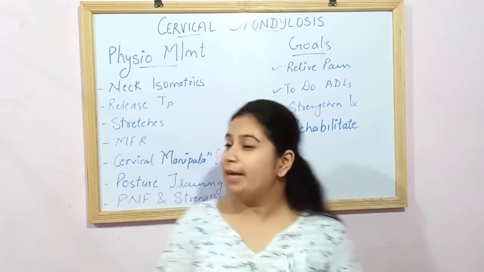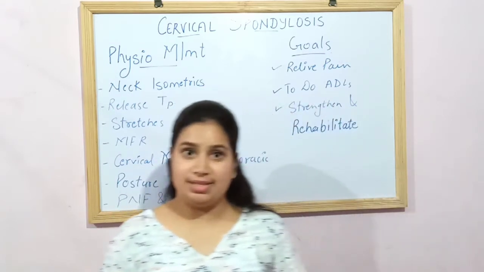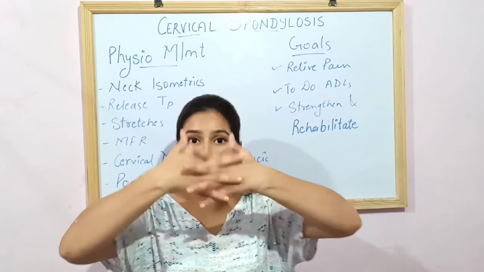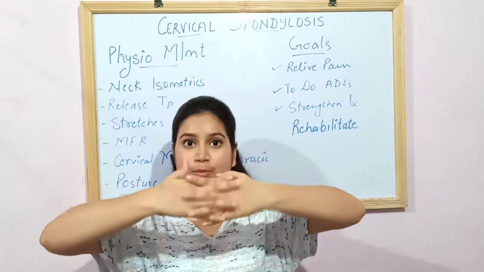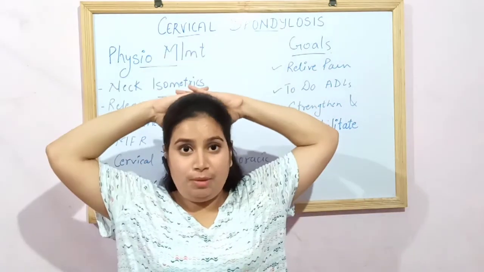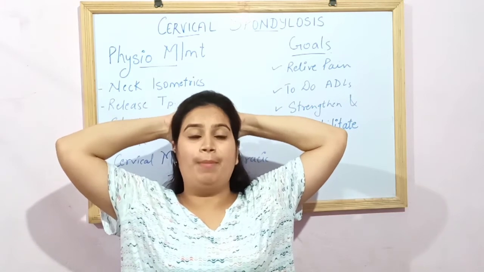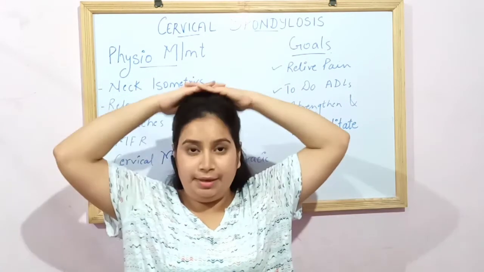So first of all, let me teach you some neck isometrics. For neck isometrics, you need to lock your hands like this, in this position. Take your hand to the back like this, and you need to apply pressure from the head to the back and from the head in front like this.